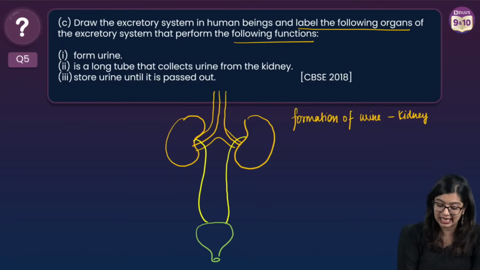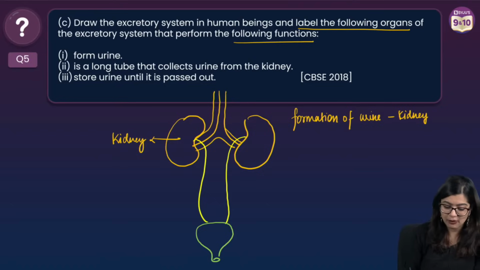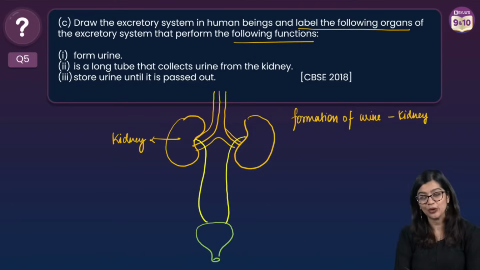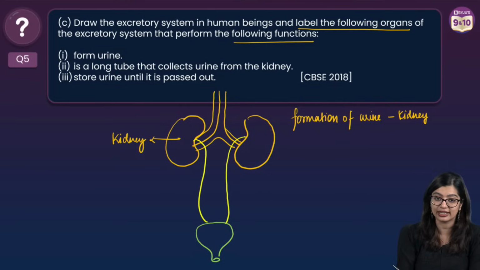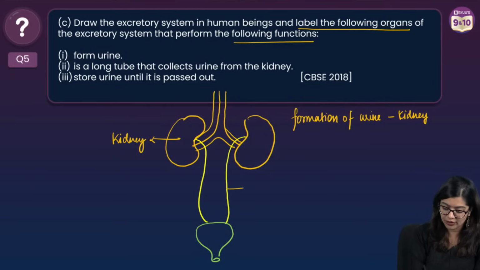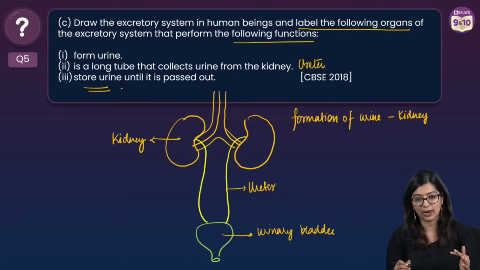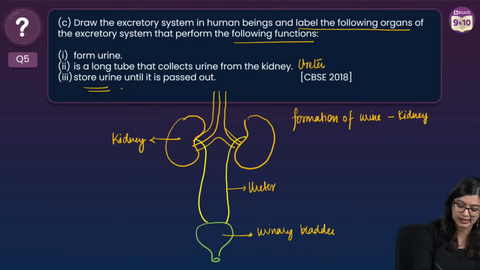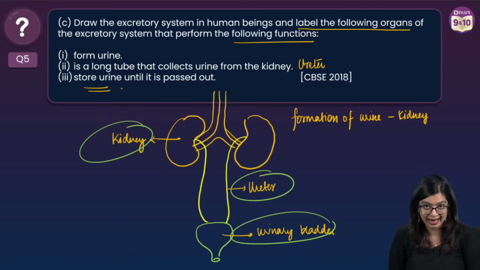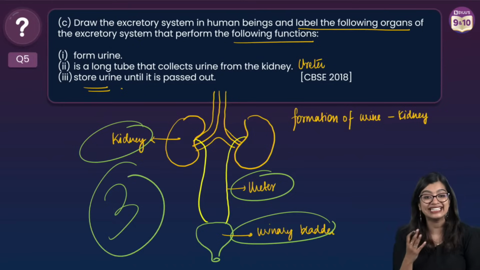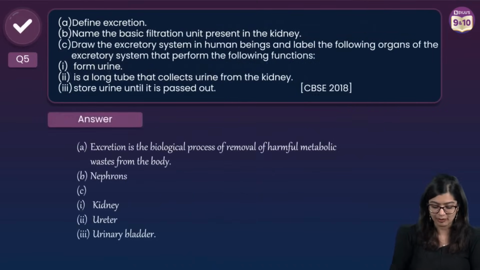Now, which is the tube that collects the urine from the... So I'm just going to label it. Now, which is the long tube that collects the urine from the kidney and takes it all the way to the urinary bladder? Yes? Very good. So here the second answer is ureter. So this long structure is what collects the urine and takes it all the way to the urinary bladder. Now, urinary bladder is the place where urine is stored until passed out. So if you give me the answers as kidney, ureter, urinary bladder, you will get 3 marks easily, right? Easily you will be able to get it.